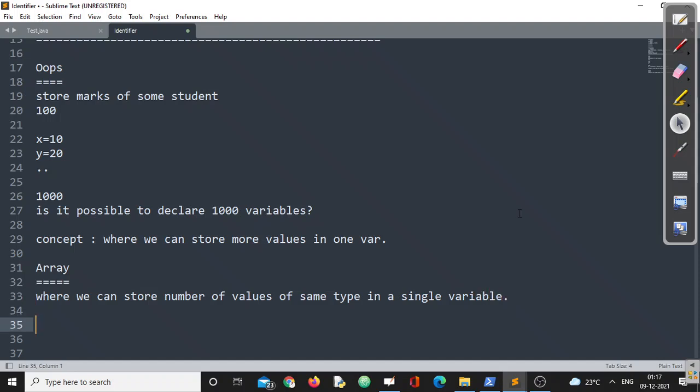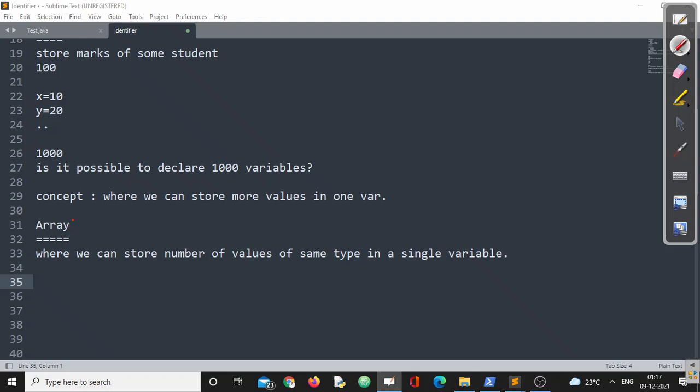Now, we'll introduce one more concept called array. The property of an array is that it can store n number of values. That could be 2, that could be 10, that could be 1000, that could be 10,000. We'll go through what will be the maximum one. So this is a normal definition of an array. Array can contain a number of values, but the restriction is of what? Of the same type. Means if you are going to create an array for integer, make sure it can only hold integer values, like that.